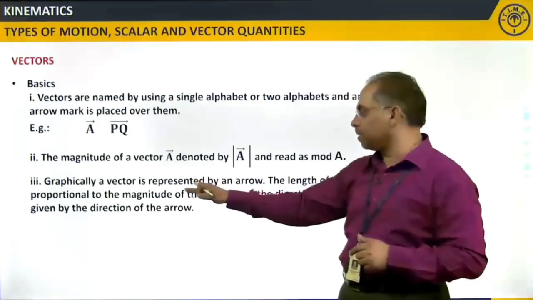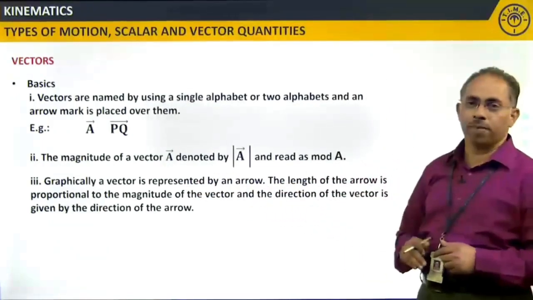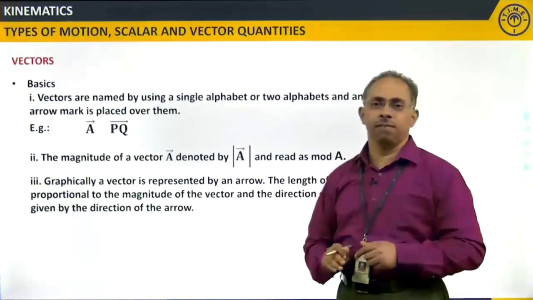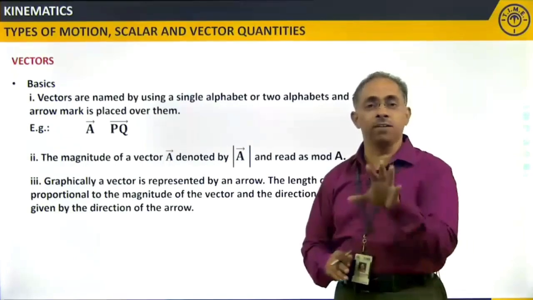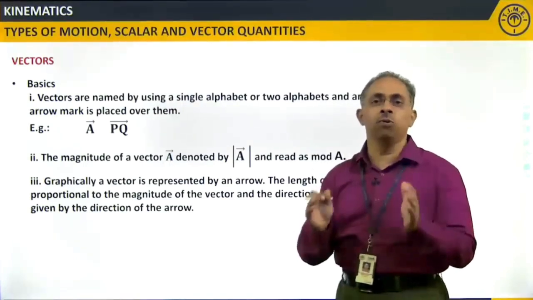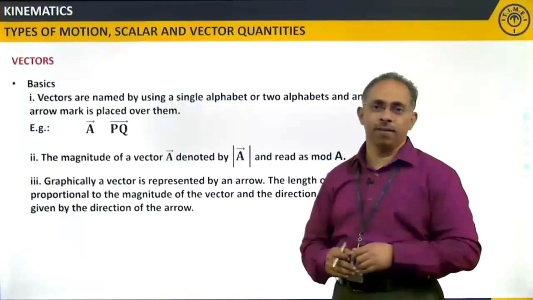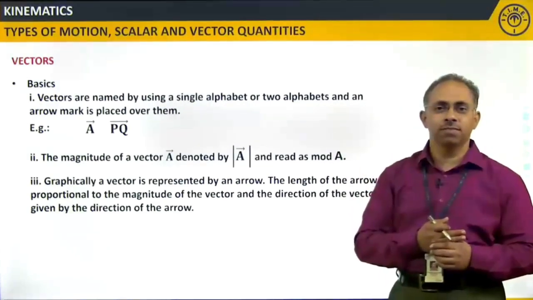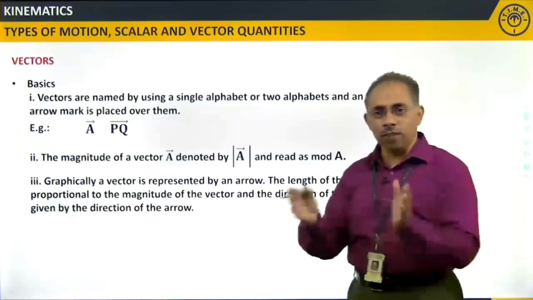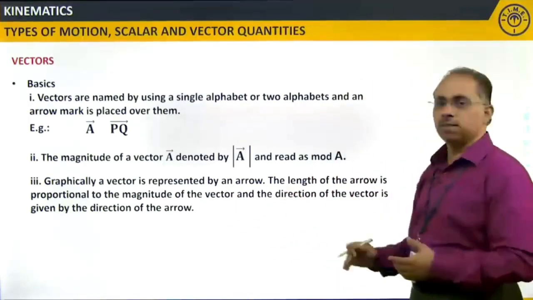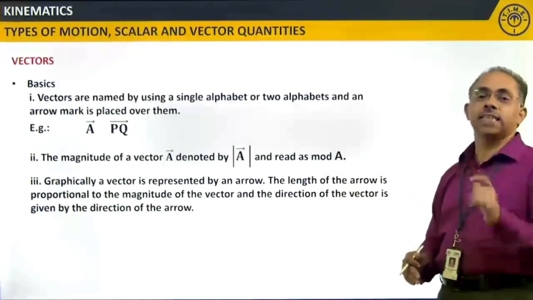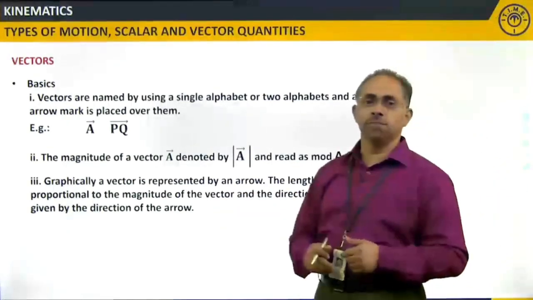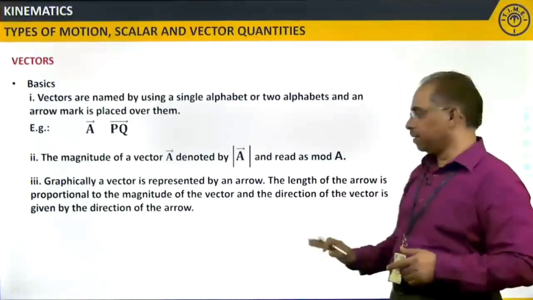Graphical representation of a vector is by an arrow. The length of the arrow is proportional to the magnitude. If I want to represent 5 kilometers, I can draw a line whose length is 5 centimeters and then say 1 centimeter represents 1 kilometer. Whatever the length is, that gives me the magnitude. Whatever direction I want to represent is shown by the direction of the arrow, the direction in which it is pointing.